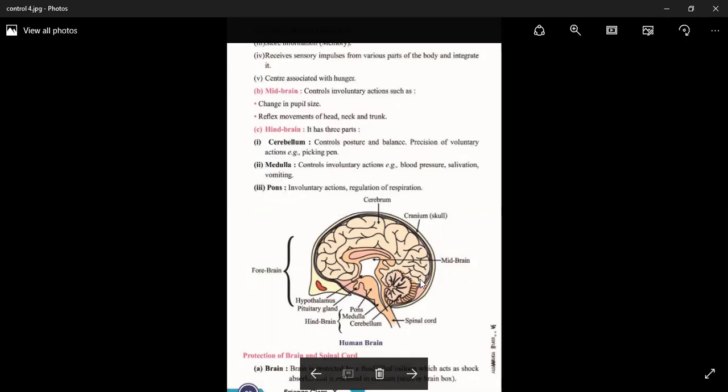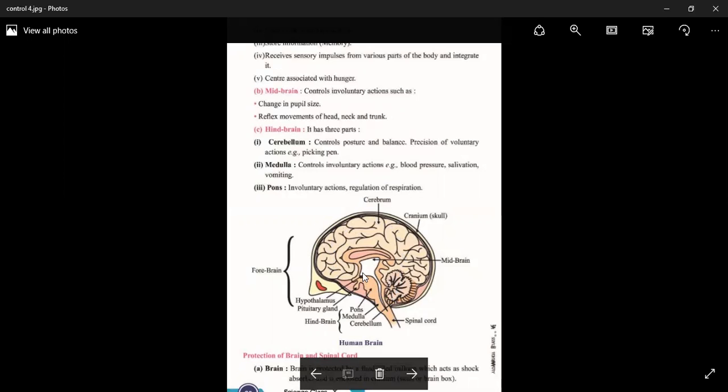So this is the structure of the brain, and this is the forebrain. Very high convolutions are found in the forebrain. Why is it very convoluted? To accommodate a larger number of neurons, as it is made up of neurons. So this is the forebrain. This is the midbrain, and this is the pons. This is the medulla, and this is the cerebellum.